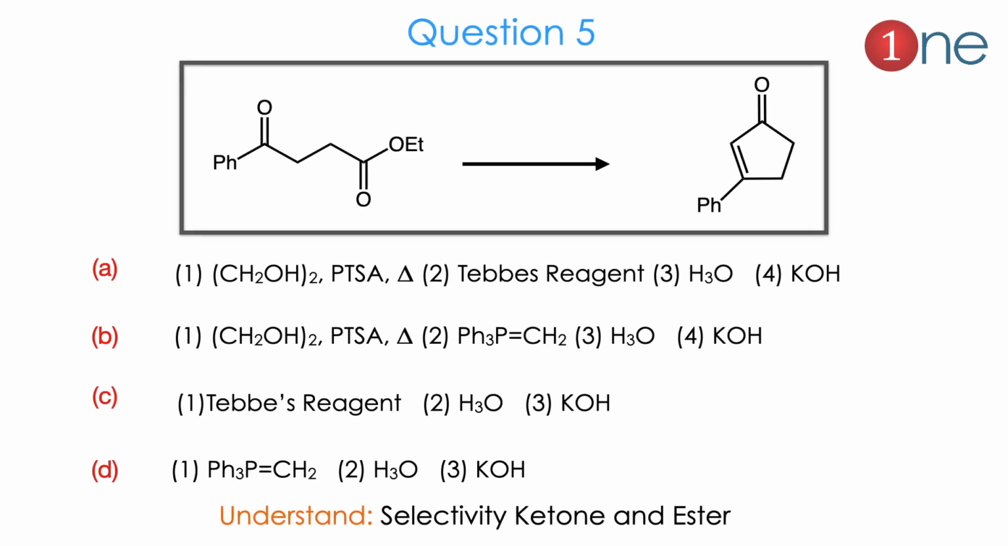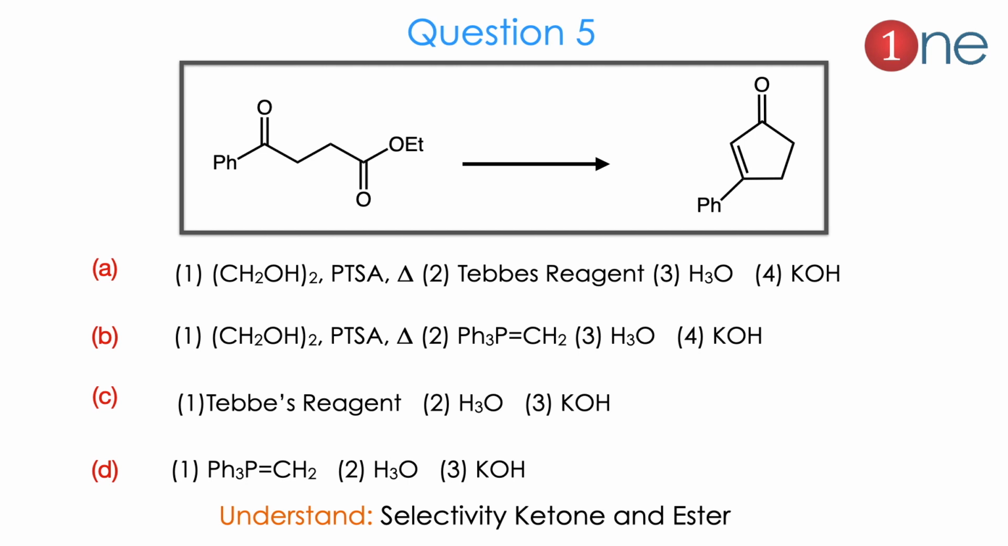Then question number 5. The starting material is a phenyl group with a long chain ester with a ketone, and the product is a 5-membered ring with a conjugated ketone, and phenyl is attached at the 4th position. They ask you to guess the reagent.